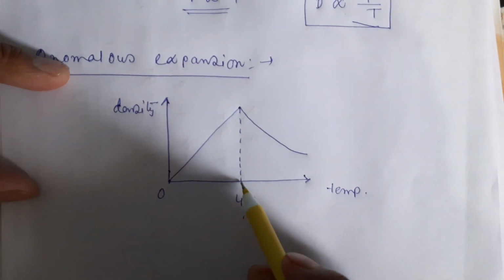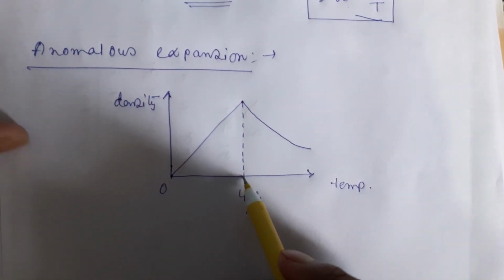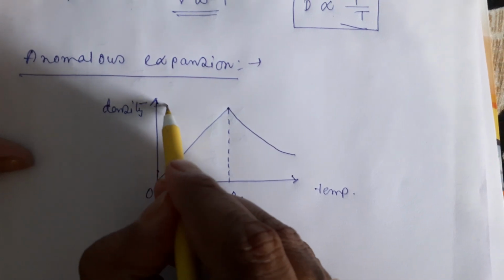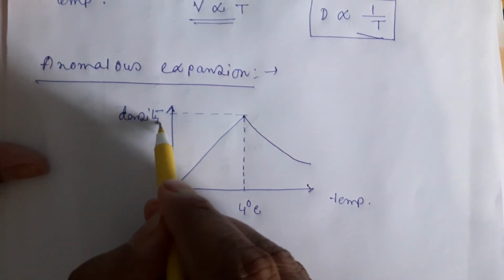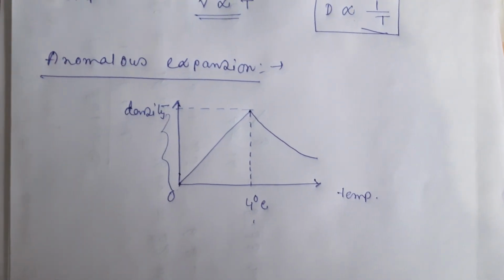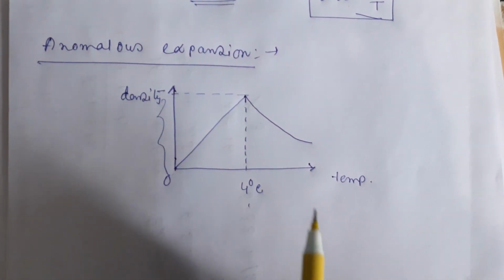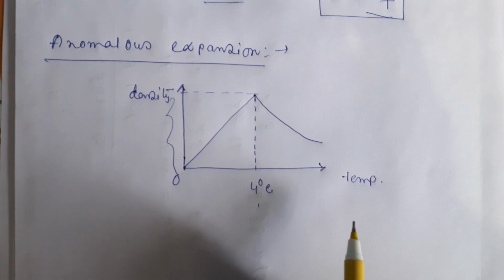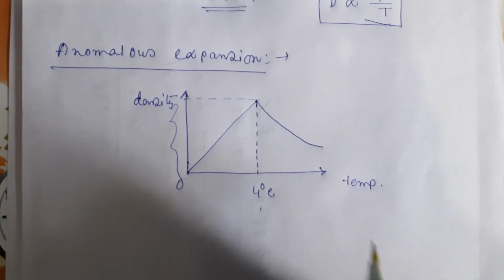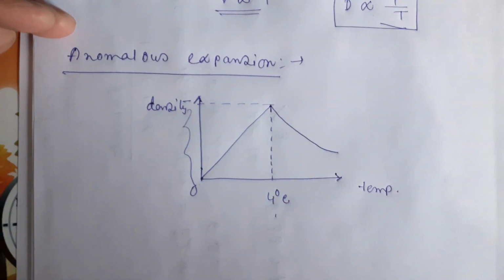At 4 degrees centigrade you can see the maximum density. After 4 degrees centigrade, if you increase the temperature of water, then definitely the density will decrease.